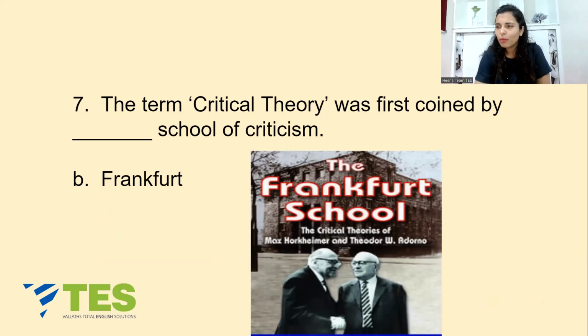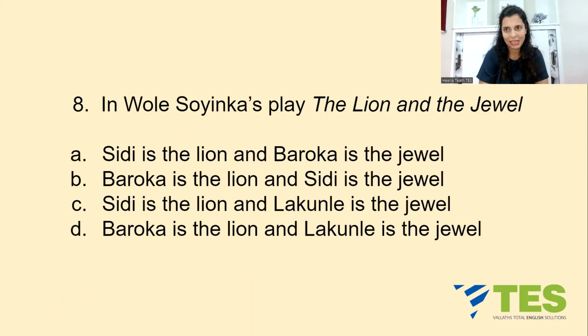First of all, Horkheimer defined this term in his 1931 essay called Traditional and Critical Theory as a means to liberate human beings from the circumstances that enslave them. It is a social philosophy. Critical theory is basically a social philosophy that challenges power structures, and it is applied to humanities and social sciences. Good enough? Easy? It's all theory. Okay? Let's move on to question number 8.